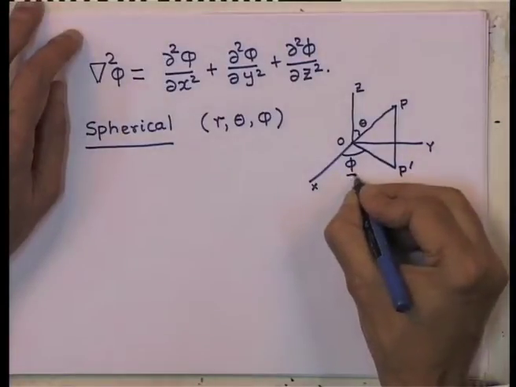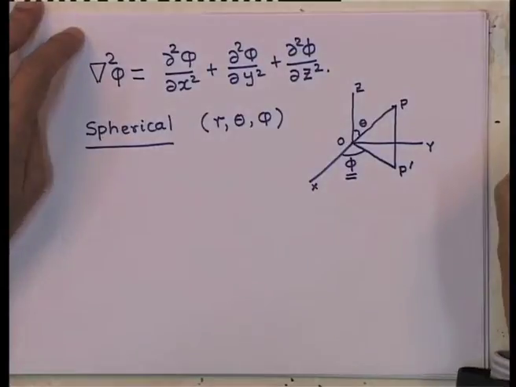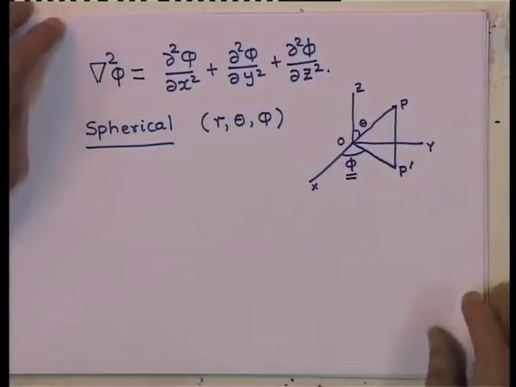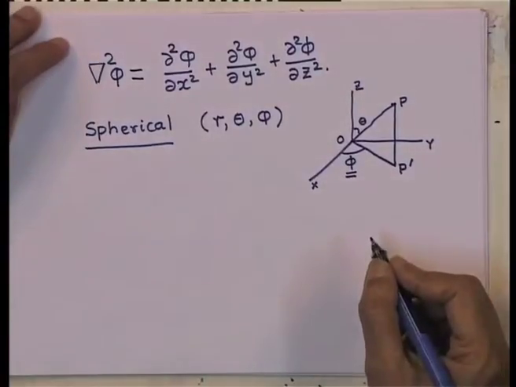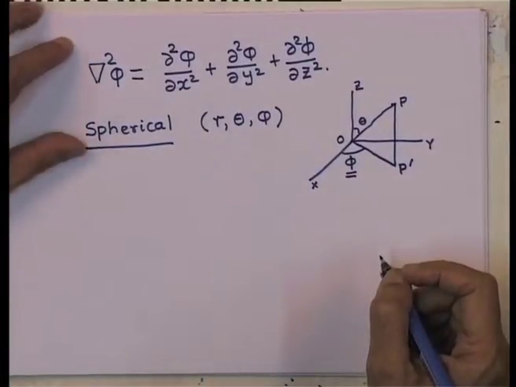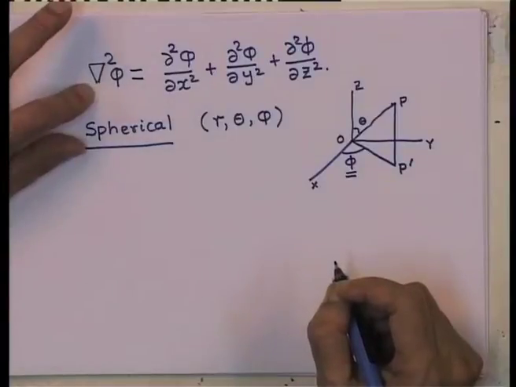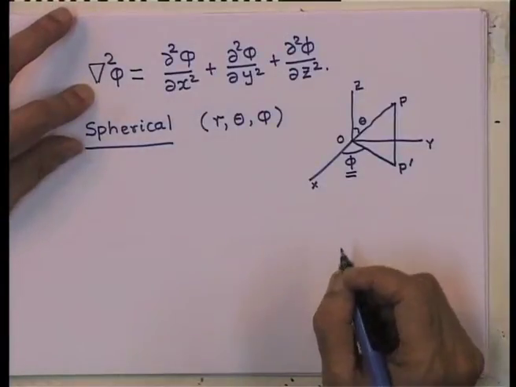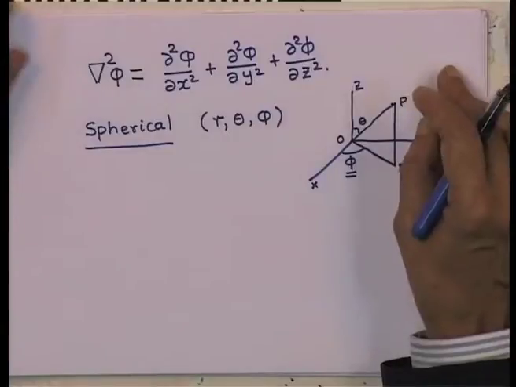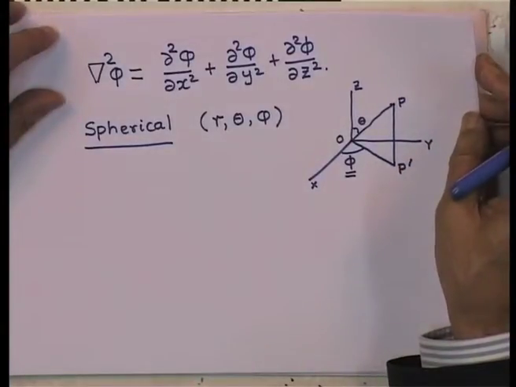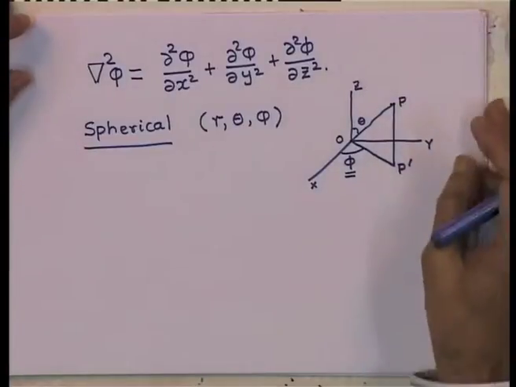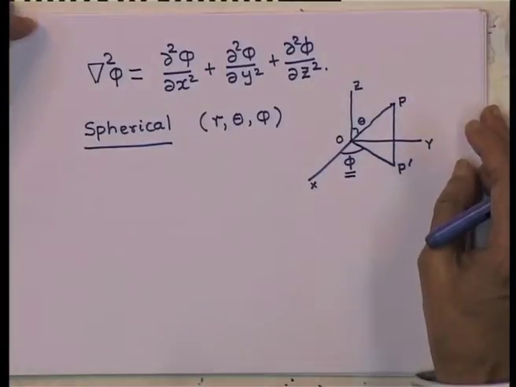Phi is known as the azimuthal angle, and so let us look at what happens to the expression for the del square operator in spherical coordinates. We will not be deriving this because it does not really add to our knowledge, as it can be found in any standard mathematics textbook.